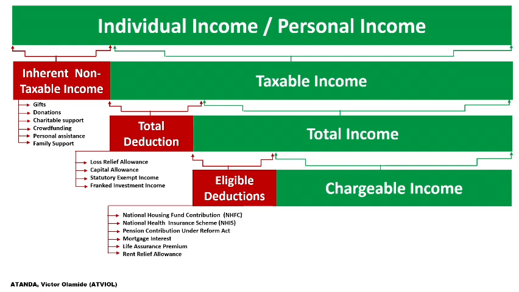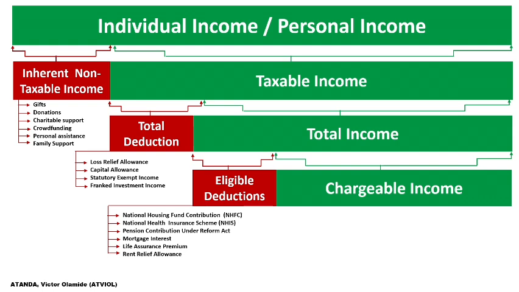So this chargeable income is what we subject to tax. What we charge to tax is what we call the chargeable income, not the taxable income.